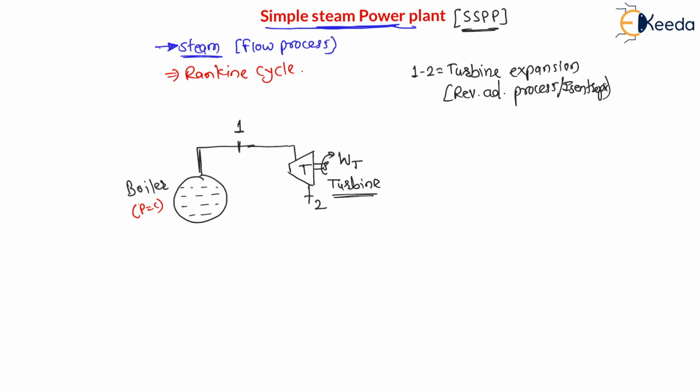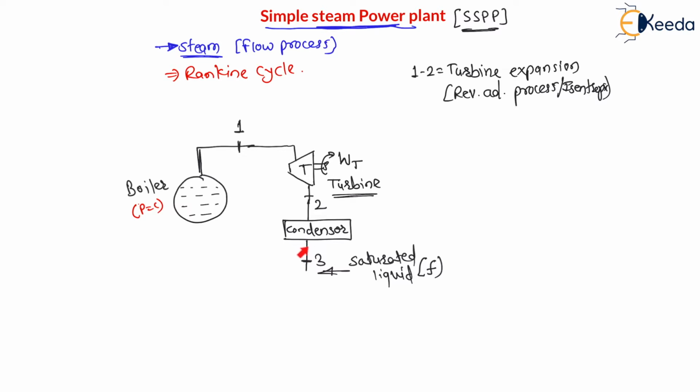Now once the turbine produces work, after turbine expansion this steam passes through the condenser to reject heat from the steam, right? In this condenser heat is rejected from the steam, and the steam becomes saturated liquid. The purpose of the condenser is to reject heat and convert into saturated liquid. Therefore at 3, after the condenser, the state will be saturated liquid state. And my dear students, this saturated liquid state is represented by suffix f in the steam table, right?